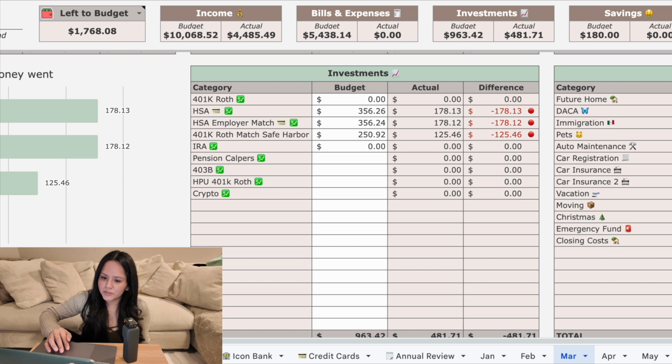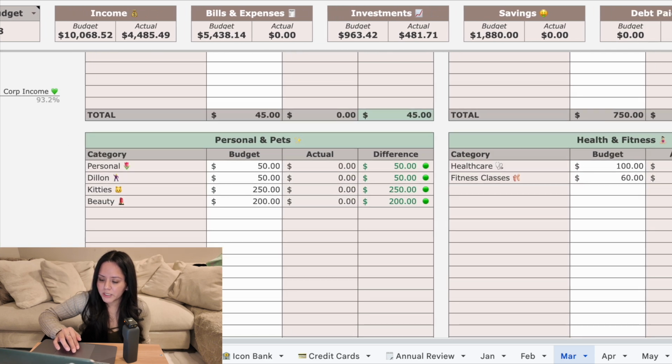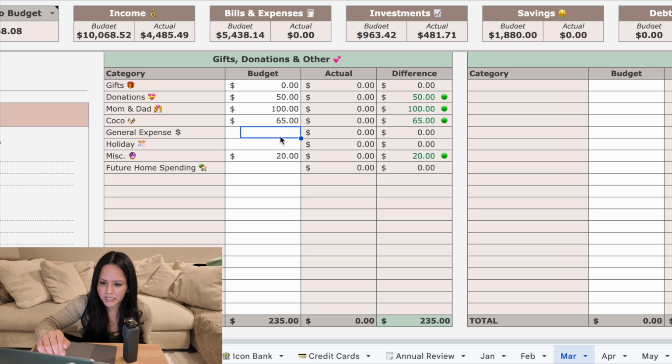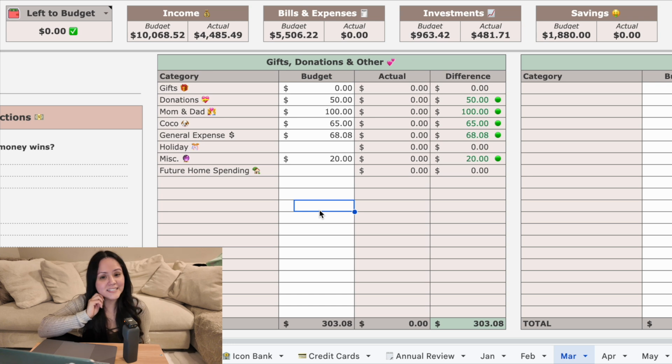So it's 1,768. So let's just do 1,700. And then $68.08, we're gonna put under this general expense category. I'm gonna use it as a buffer this month, where I can pull from it if I need to add to different categories. I'll use it as a little buffer. And that's a zero-based budget.